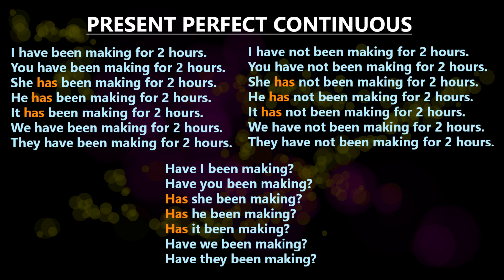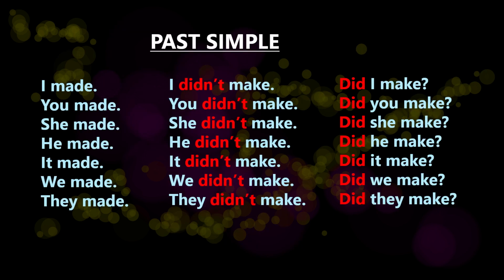Have I been making? Have you been making? Has she been making? Has he been making? Has it been making? Have we been making? Have they been making? Past simple.